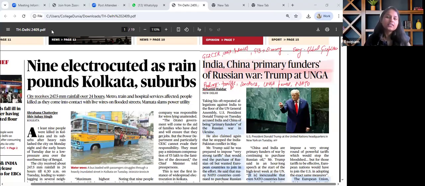The very first article that is worth our attention in today's edition of The Hindu newspaper is about India-China primary funders of Russian war, says Trump at UNGA. There are several angles associated with this article.